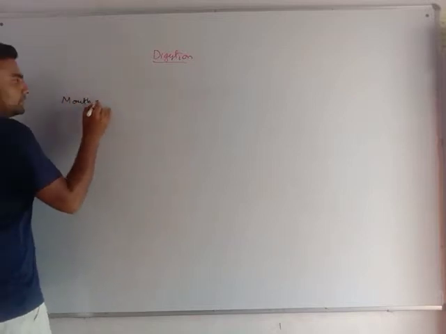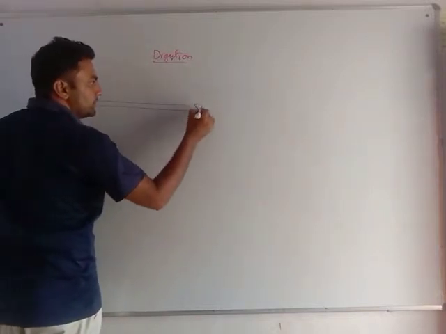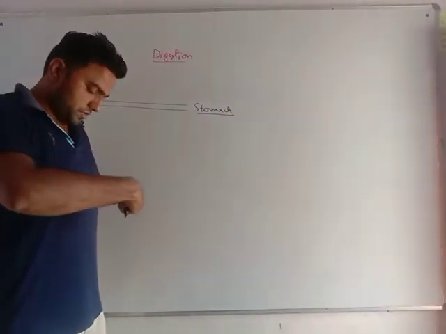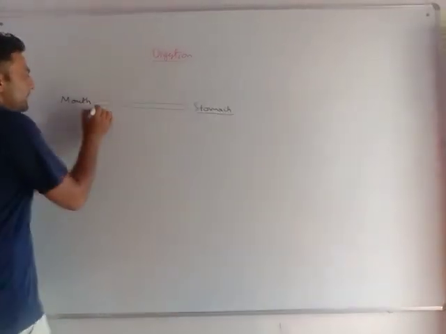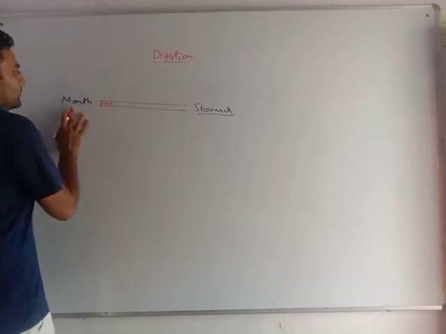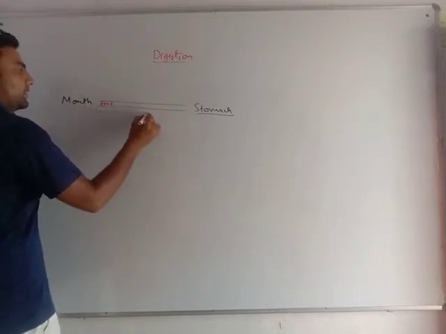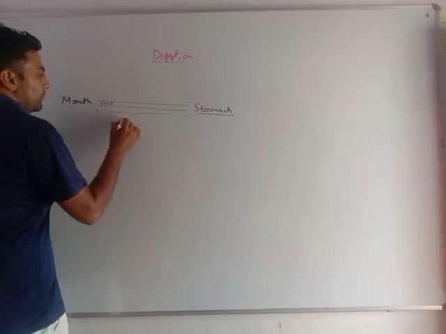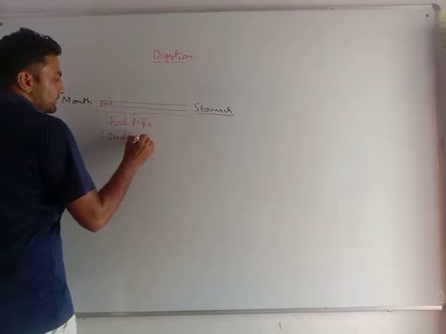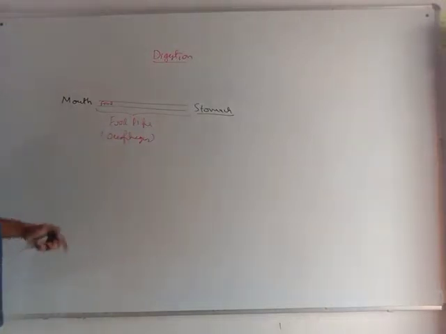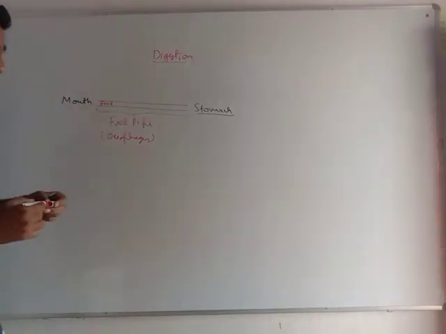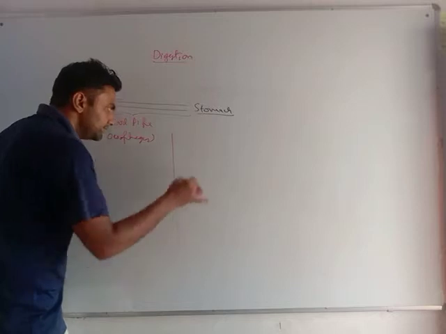After the mouth, it goes to the stomach. Very important. This passage of food from mouth to stomach is taken by the food pipe, also known as the esophagus. Very important. From mouth to stomach, food is taken by the esophagus. How is this food taken?